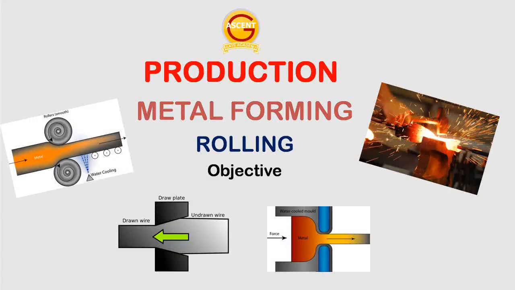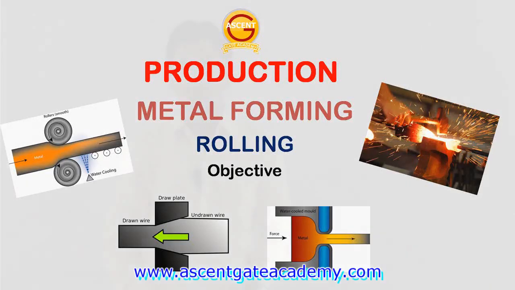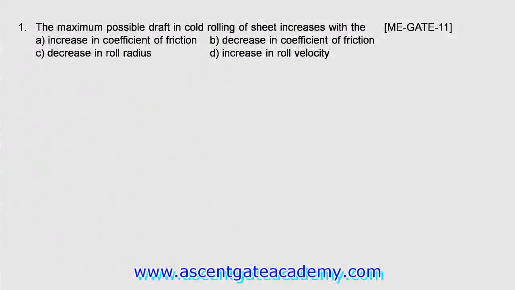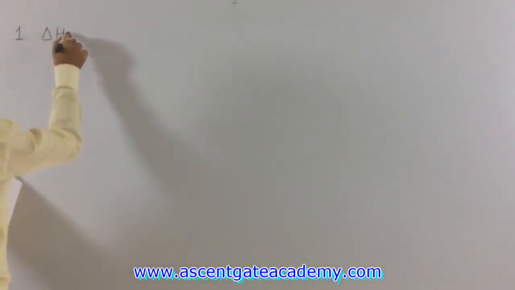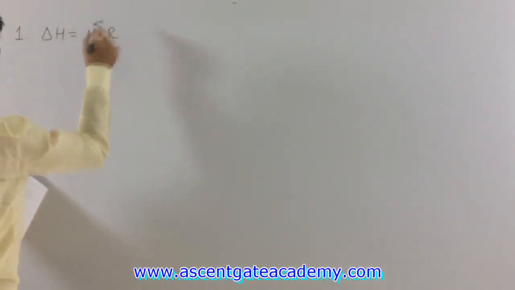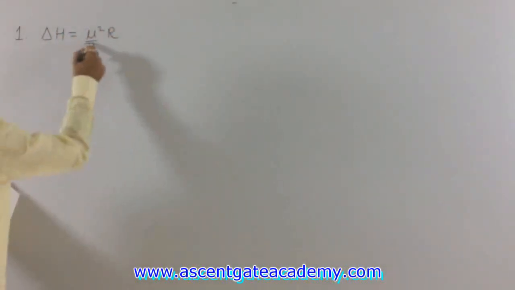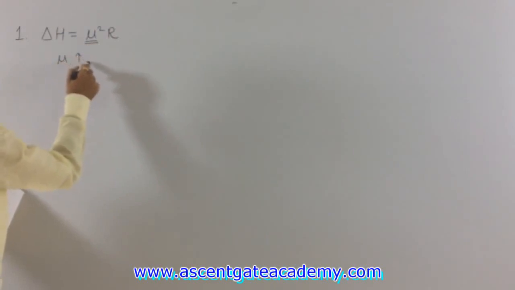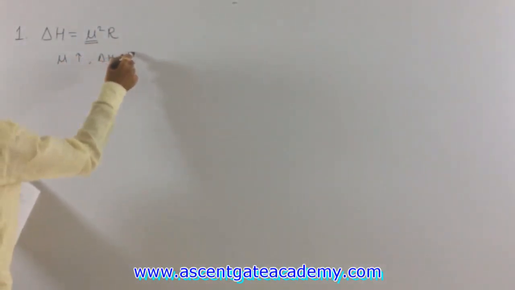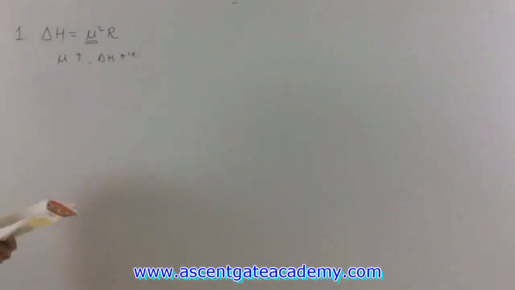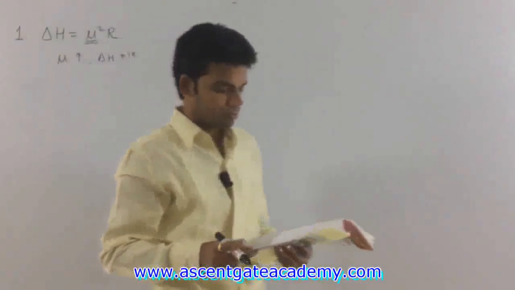Okay, so now we will solve a few questions which were asked in previous GATE exams from this particular topic of rolling. The very first question: the maximum possible draft in a cold rolling of the sheet increases with. Maximum possible draft, what we have seen in the formula, maximum possible draft del H is equal to mu square into R. That means this is depending upon mu. That means as mu increases, del H will increase. Okay, so the answer should be A, increase in coefficient of friction.